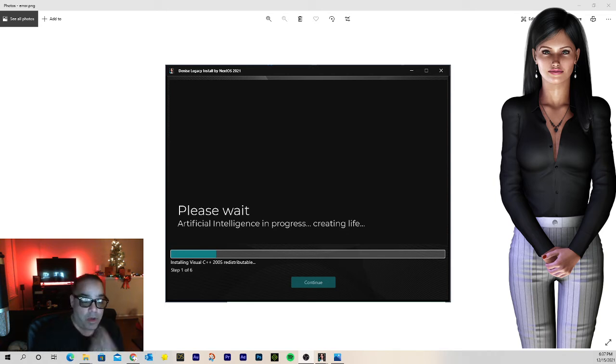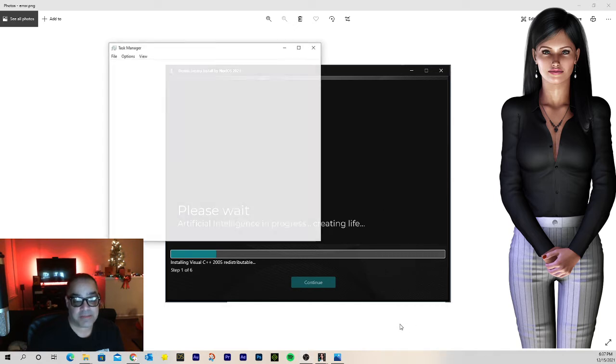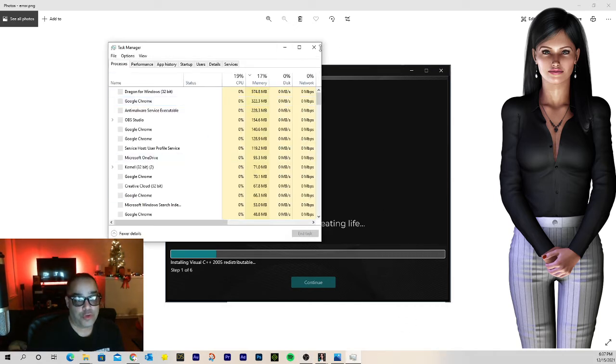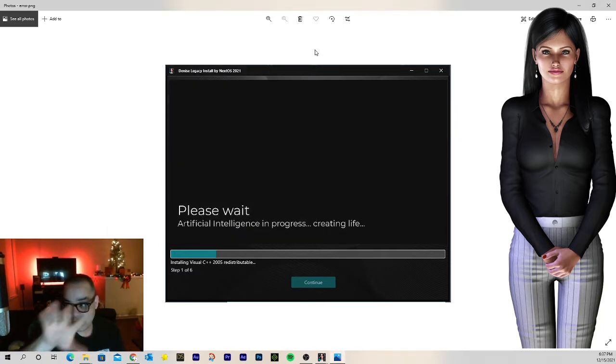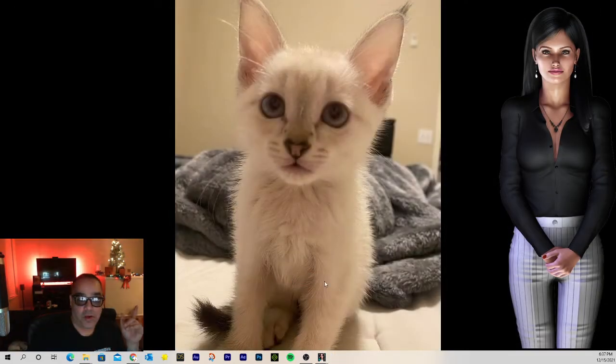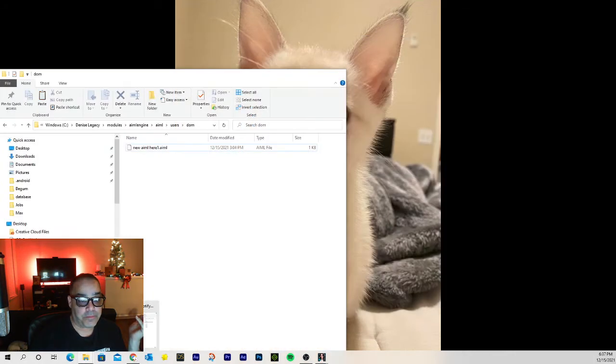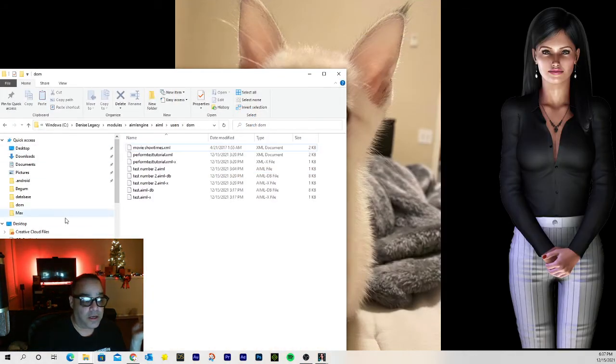So what I did was I right clicked on the taskbar. I went to task manager. I closed the installation that was running. That basically means this screen will go away. This is just a screenshot. This screen will go away and it'll basically turn off the installation. Now, what I did then was I just launched the program per normal.